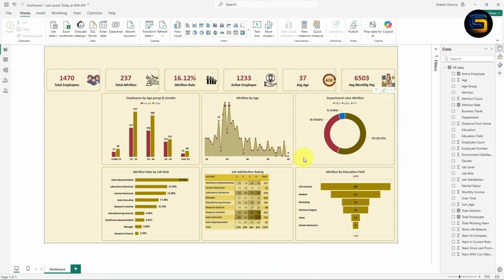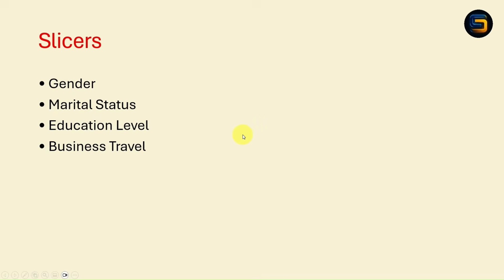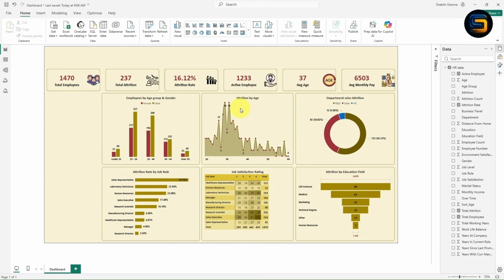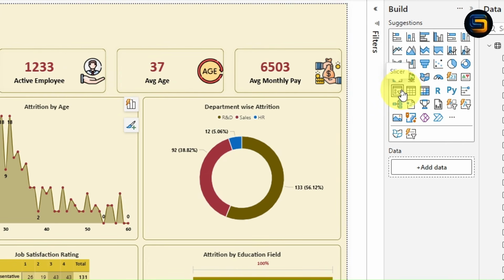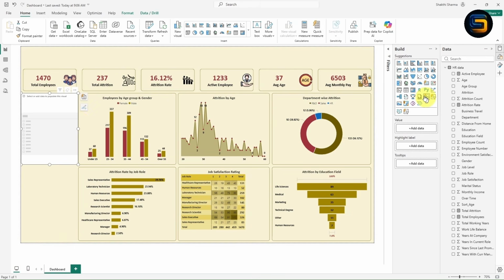It is looking perfect. Now let's see what slicers we need to insert. The slicers are gender, marital status, education level and business travel. So basically the slicers are used to filter the visual. Now let me expand this data. To insert a slicer, several slicers are available. This is the normal slicer. Next we have the button, next we have the input slicer and the last one is the list slicer. I will select this button slicer. Once I click on this button slicer, I want gender, right? So I will simply drag gender inside the value. Now this is the gender slicer, we got it.